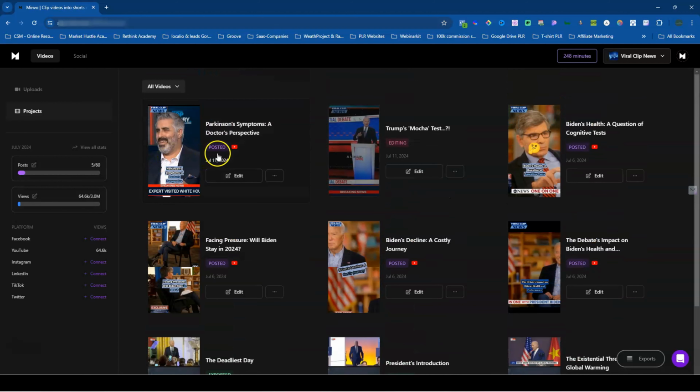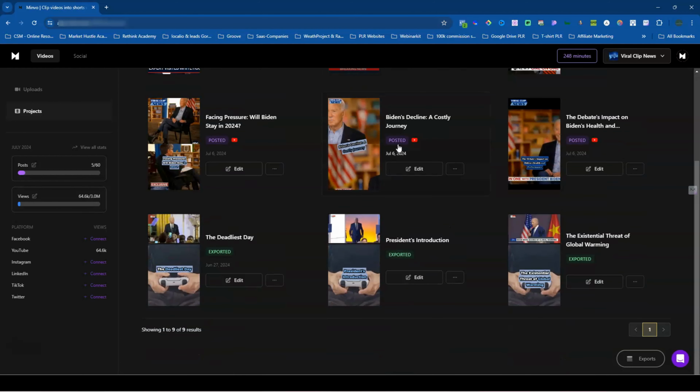For example, this one has been posted. This one is still in the editing process. Posted, and this has been exported as far as you could download it.